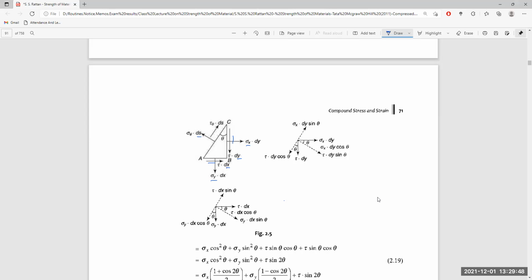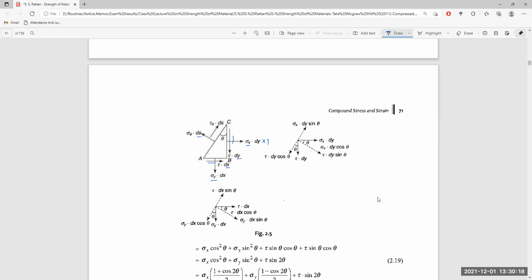If we want to know the load acting over the sides AB and BC, we have to multiply the stress by the length, multiplied by 1. The load acting over the side BC is the stress sigma x multiplied by the length of the side BC, that is dy, and multiplied by the thickness, which is equal to 1.